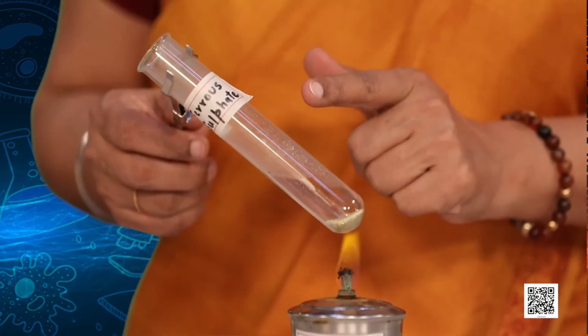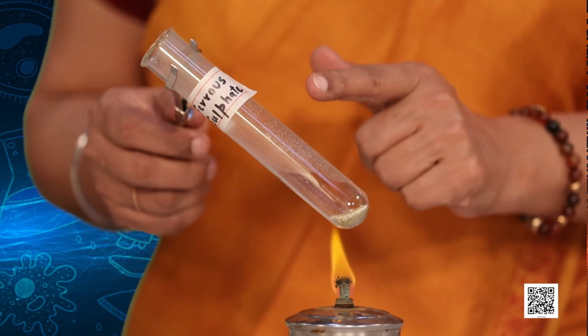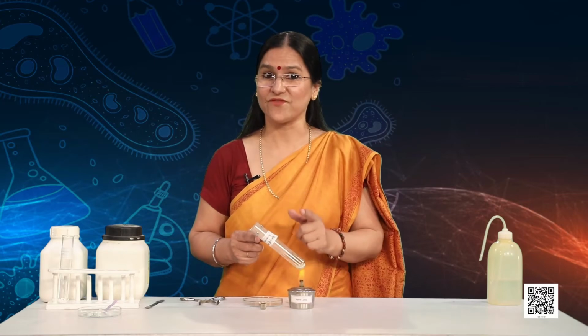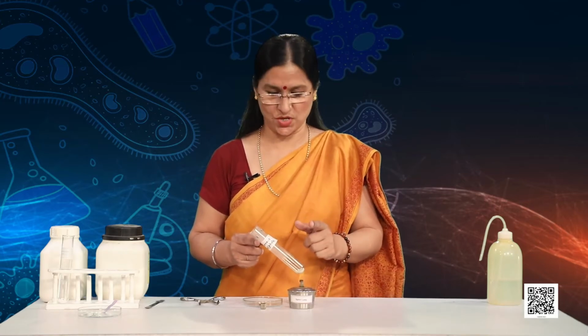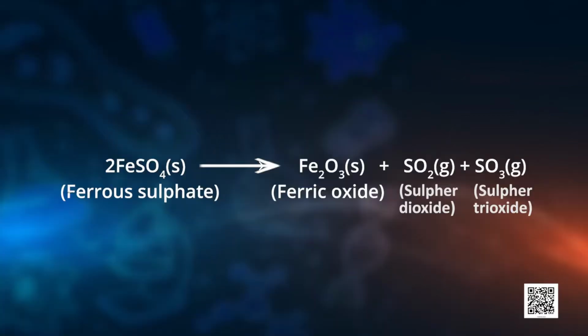Now friends, can you see these water droplets on the inner surface of the boiling tube? From where have these water droplets come? Well, the ferrous sulfate crystals, that is FeSO4.7H2O, lose water when heated, and the color of the crystals changes. This process can be represented by the chemical equation you can see on the screen. Ferrous sulfate is shown decomposing into ferric oxide, sulfur dioxide, and sulfur trioxide. Ferric oxide, as you can see, is solid, while SO2 and SO3 are gases.